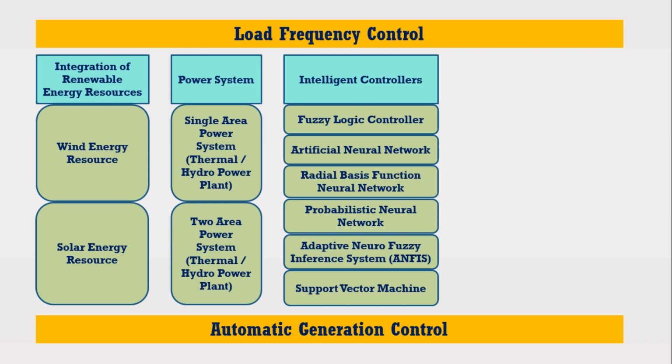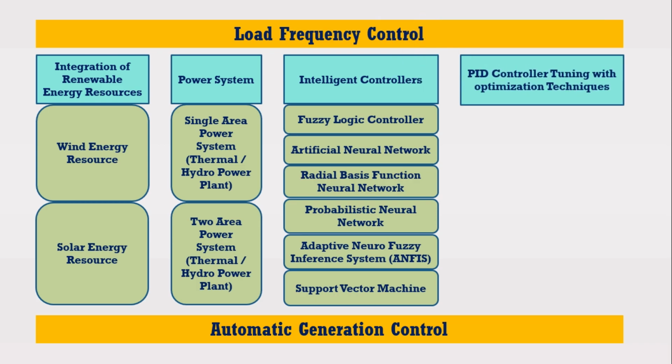It may be noted that many researchers prefer to use the PID controllers and they try to optimize its parameters using the latest optimization techniques. Therefore, if you want to use the PID controller, then you may have to use the following optimization techniques to optimize its tuning parameters. For this purpose, you may use ant colony optimization technique to tune the parameters of the PID controller. In that case, your topic will become the load frequency control or automatic generation control of single area power system or two area power system or hybrid power system using ant colony optimization technique.